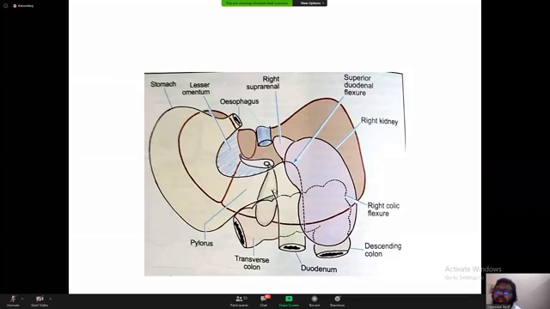Just have patience, and in the next class, if I get the chance, we will be completing the abdomen, the liver. Already we have discussed about the liver. We'll be discussing the extra hepatic parts of the biliary apparatus and then the pancreas.